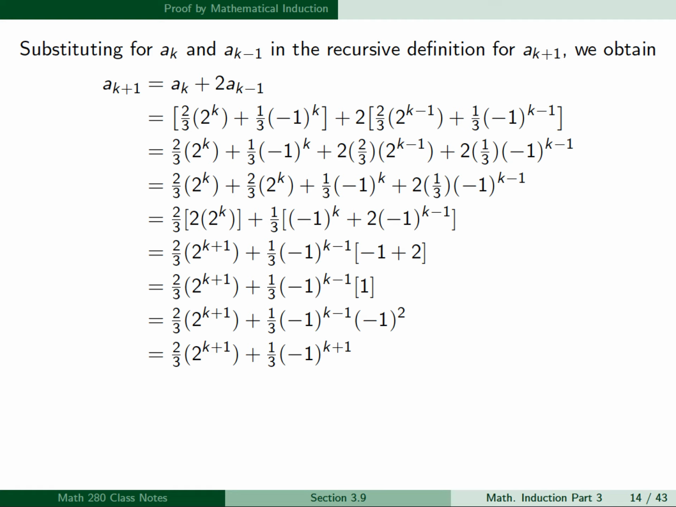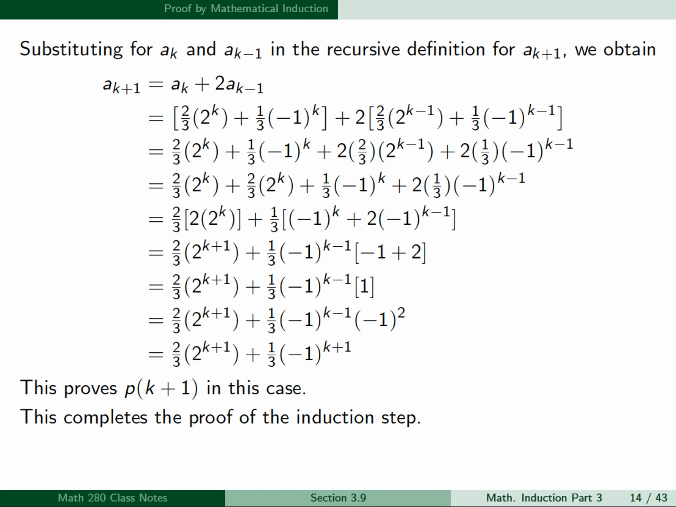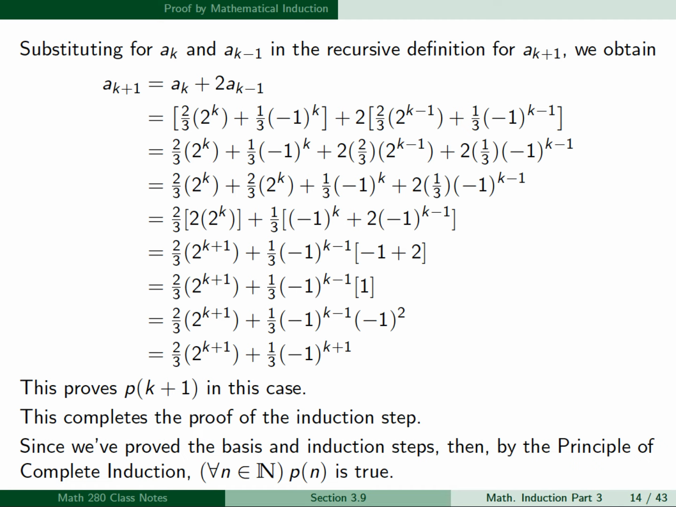So now we've shown that a sub k plus 1 is 2/3 times 2 to the k plus 1 plus 1/3 times minus 1 to the k plus 1. Well, this is exactly the formula we are trying to prove in p of k plus 1. So this proves p of k plus 1 in this case. And this completes the proof of the induction step. We've proved both cases. And since we've proved the basis and induction steps, then by the principle of complete induction, for all n in N, p of n is true.